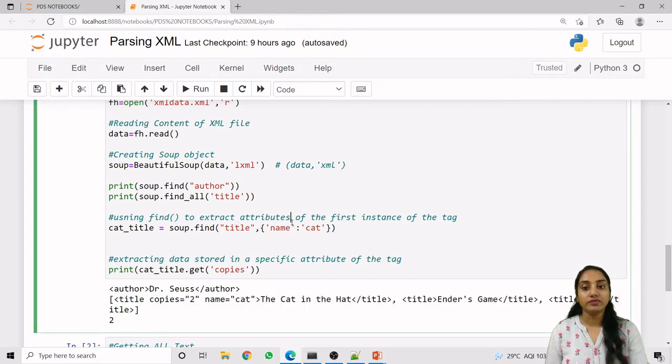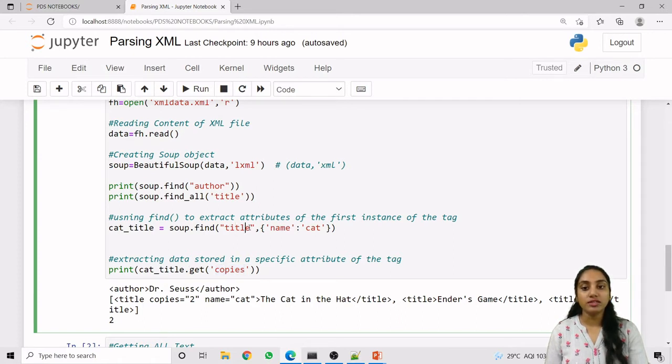If you want to specifically identify a particular tag with an attribute name, we can provide it as the second argument of our find method in a dictionary key-value pair. So this is my title tag but with the name of cat, and we are storing that in a cat_title variable. Now we use the get method to get the copies attribute value.